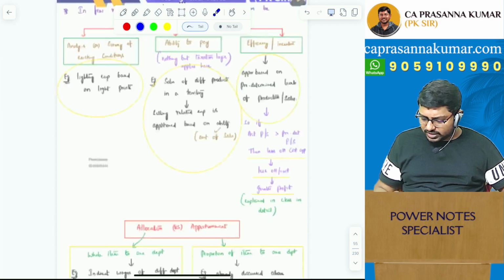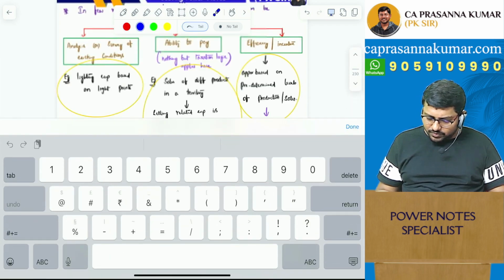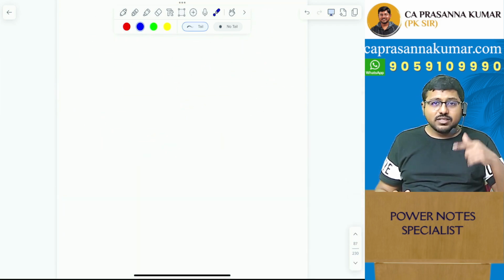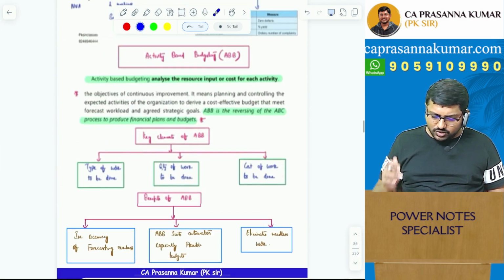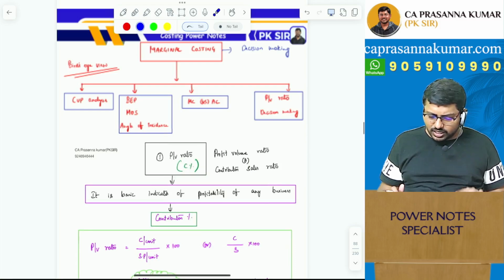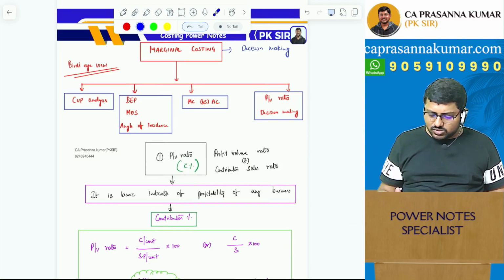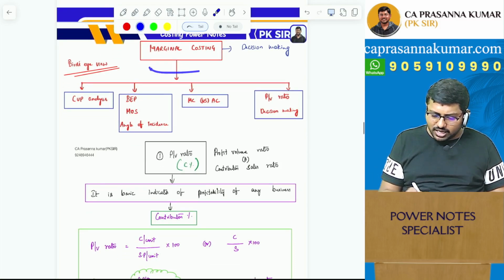Got the point? For example, by the time you guys are watching this video, I would have uploaded my revision lectures as well. You can just go through the revision lecture. I think marginal costing I would have uploaded by now. The other chapters also I'll try to upload depending upon the time. You can see the marginal costing.